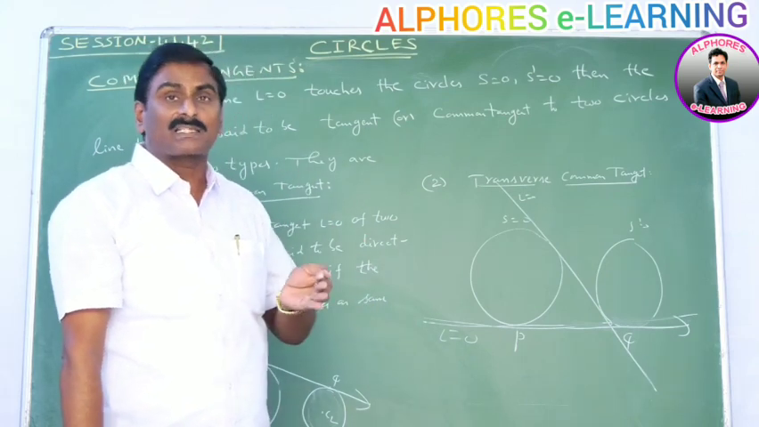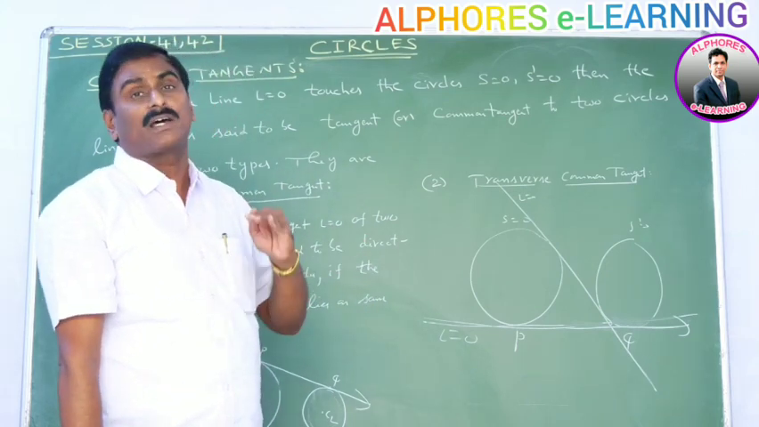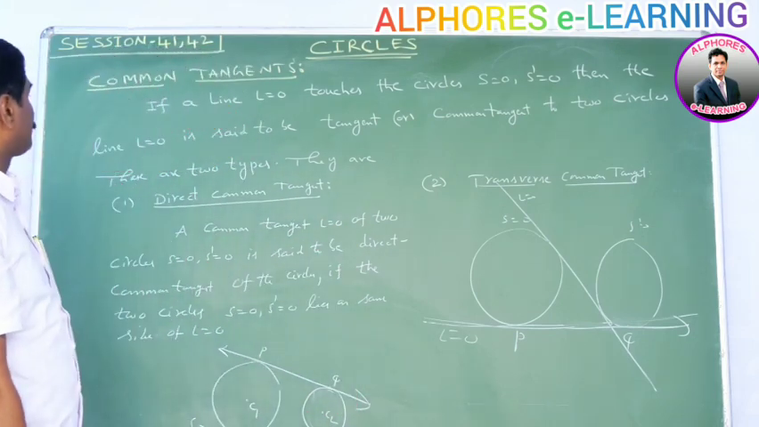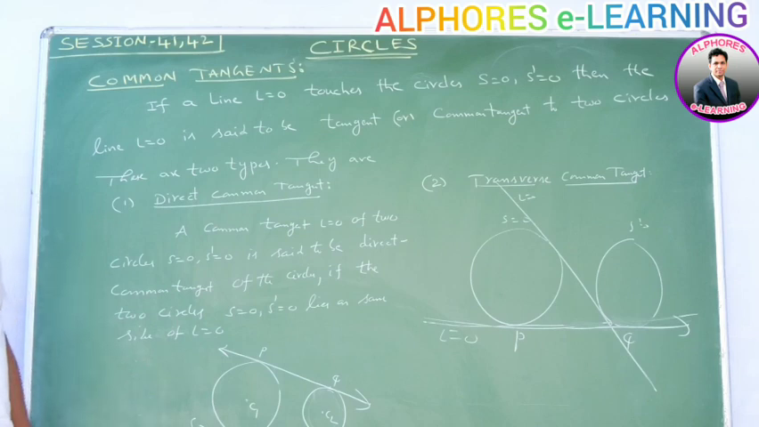If both the circles lie on the same side of the common tangent, then they are said to be direct common tangents. Okay, please note these points. Common tangents.